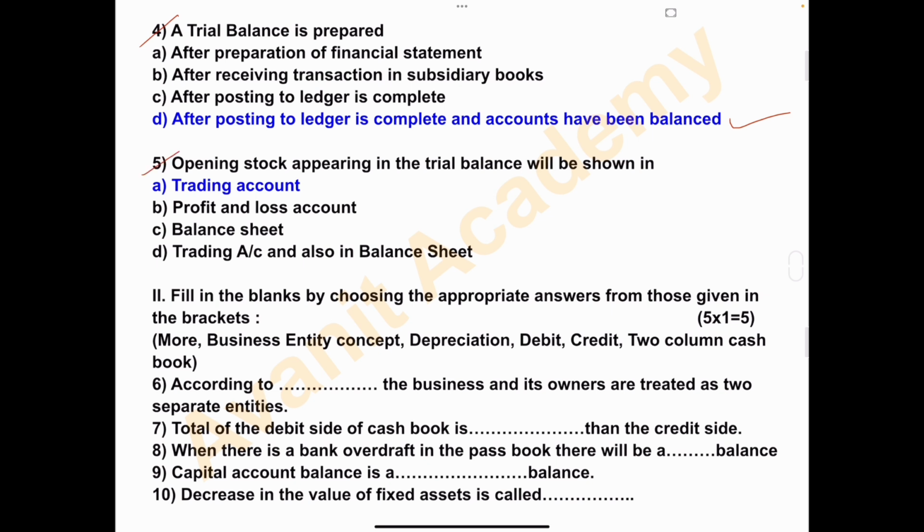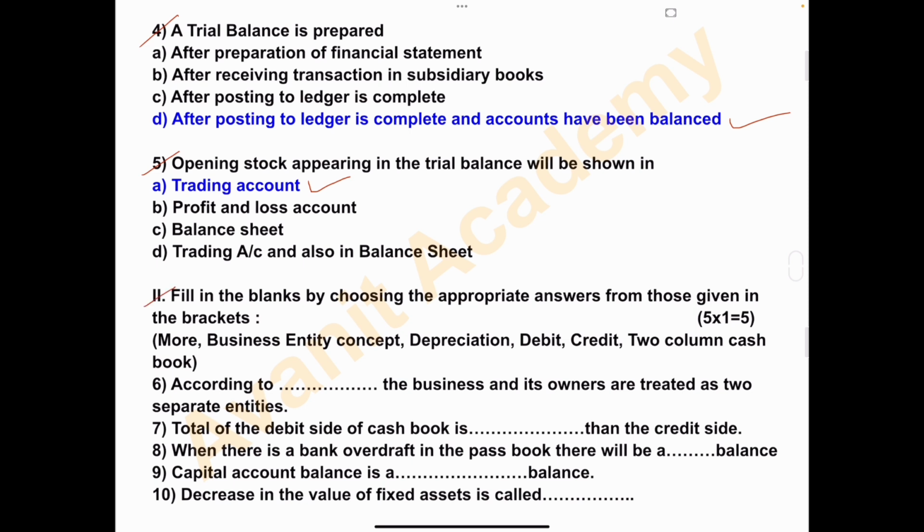And the last multiple choice question. Opening stock appearing in the trial balance will be shown in A. Trading account, B. Profit and loss account, C. Balance sheet, and D. Trading account and also in balance sheet. And the answer is A. Trading account. So these are five multiple choice questions.